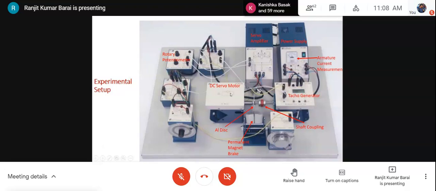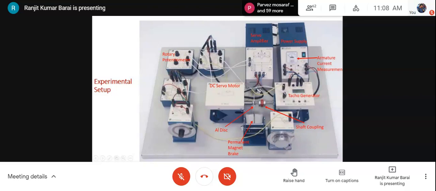Now the DC servo motor is getting power supply from an amplifier called servo amplifier or driver. It's also called driver in industry. So what happens? We want to vary the armature voltage depending upon the control command, the control input. The control signal has no power to drive a motor. That has to be amplified. The control signal is coming over here, and that is amplified by the servo amplifier, in terms of current and in terms of voltage, so that there is power amplification. So that is fed to the armature of the DC servo motor.